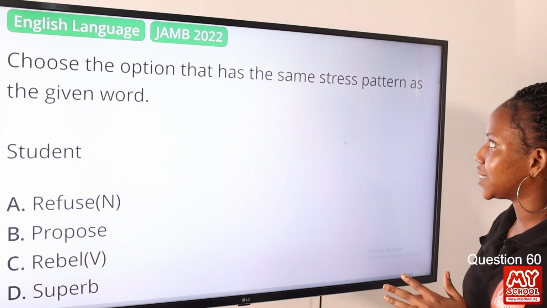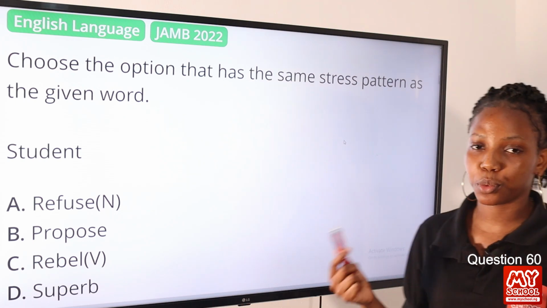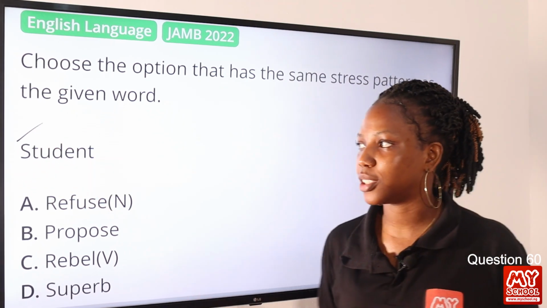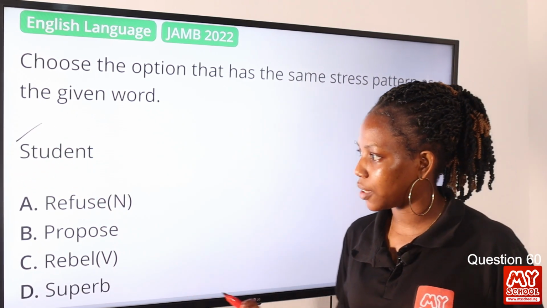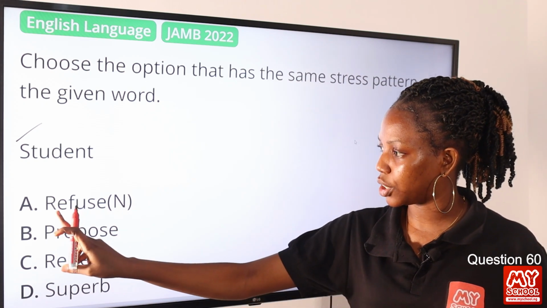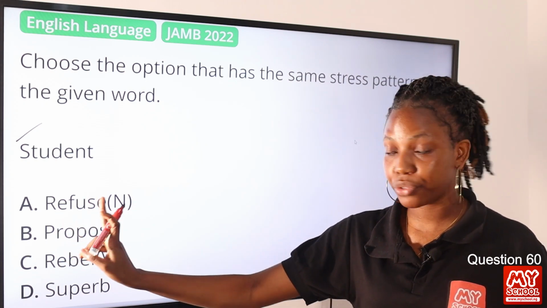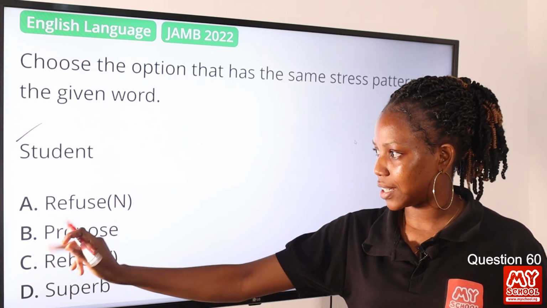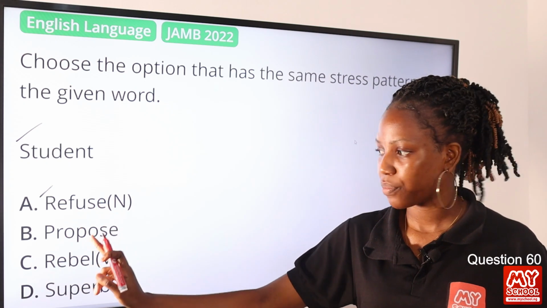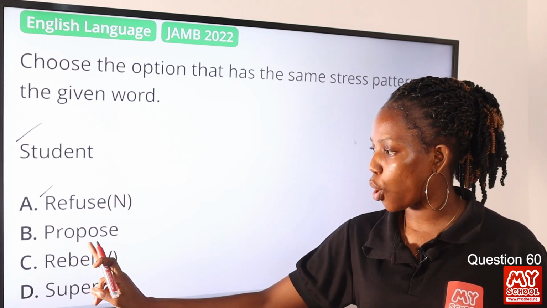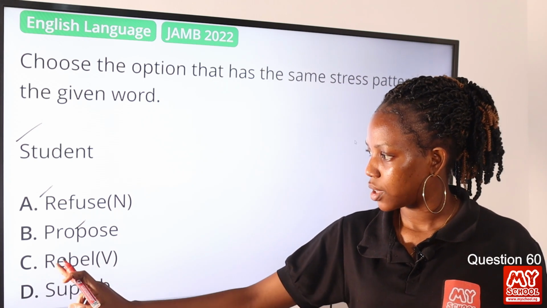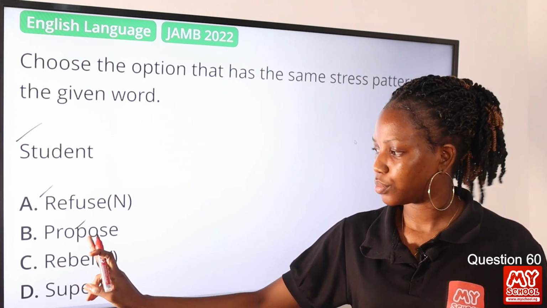Question 60. Choose the option that has the same stress pattern as the given word. The word is student, and student is stressed on the first syllable. We have refuse. This is a noun, so it is stressed on the first syllable, but if it's a verb, then it is stressed on the second. Then we have propose. Propose is a verb, and it's stressed on the second syllable.